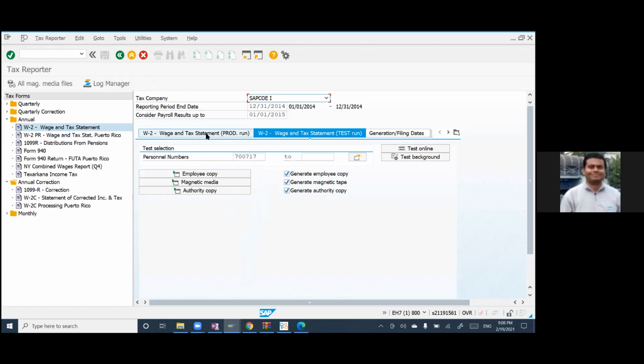So as a functional consultant, my role is limited to this. Not limited, I will say. Test run also will be doing. In case the client requires support in the production, then you should be able to run it. But again, you have to ask your IT what authorizations you are given, depending upon the business, but there is no hard and fast rule. You have to check in your organization, the client organization, whether you're authorized to do that or not.